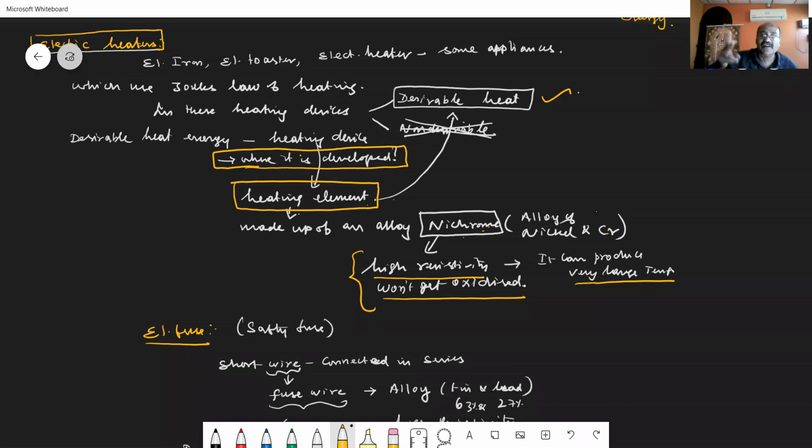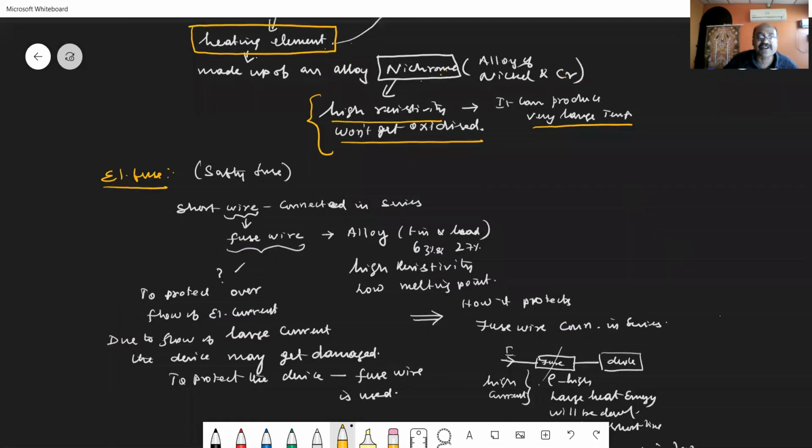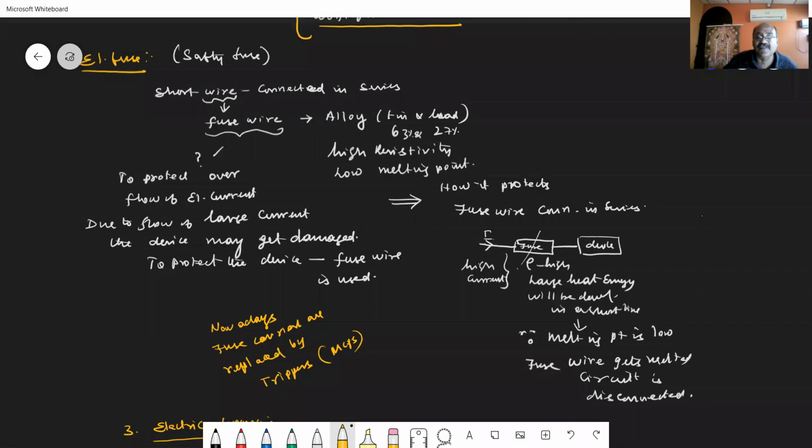Then let us go for the second application. When you are considering the second application, we have to consider electric fuses.